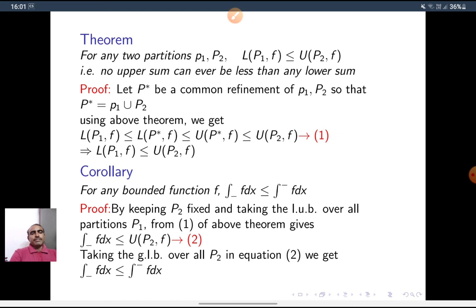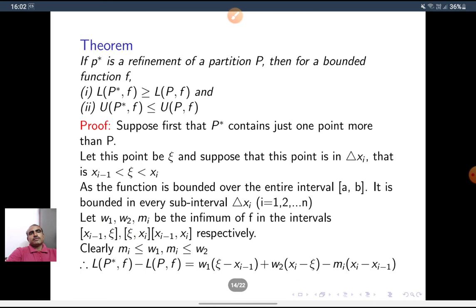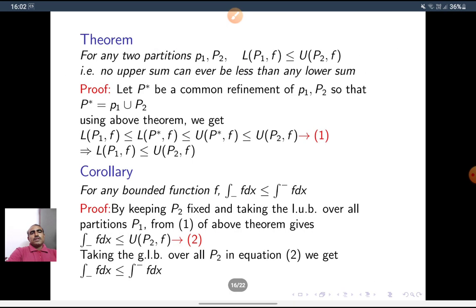For any bounded function f, the lower integral of f dx is less than or equal to the upper integral of f dx. Keeping P2 fixed here, and taking the least upper bound over all partitions P1 from the above theorem, we get the lower integral of f dx is less than or equal to U(P2, f).